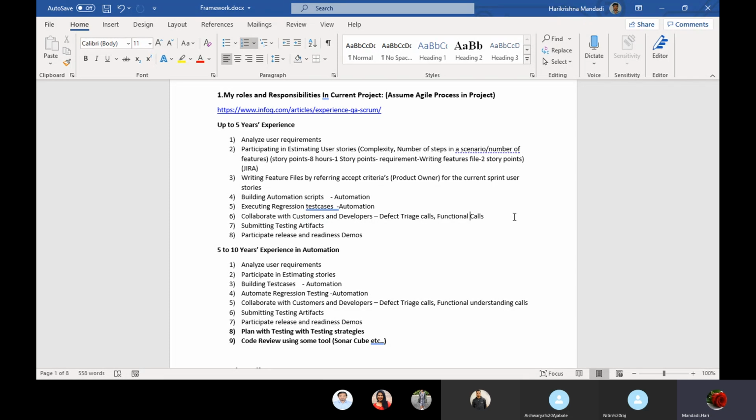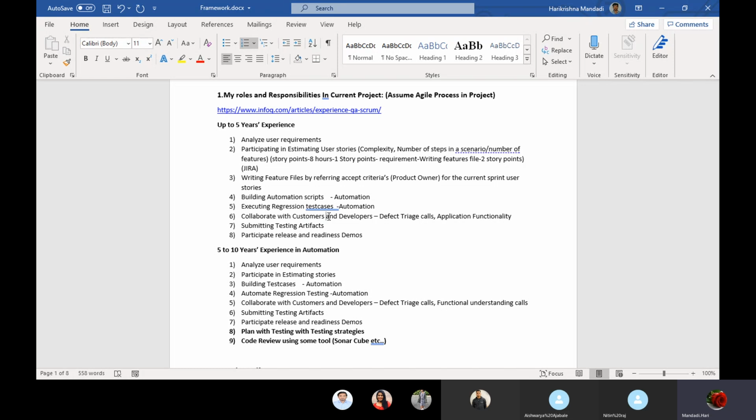To understand application functionality, we may be involved in some meetings. That one is, we can say, I collaborate with the customers and developers. You can say developers, customers also, but okay.